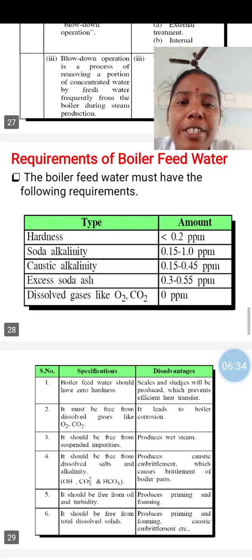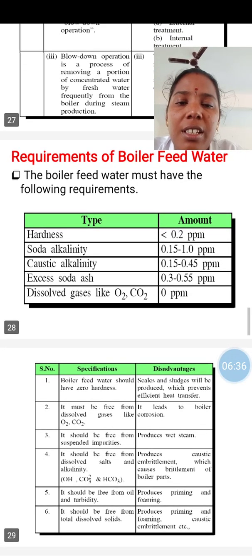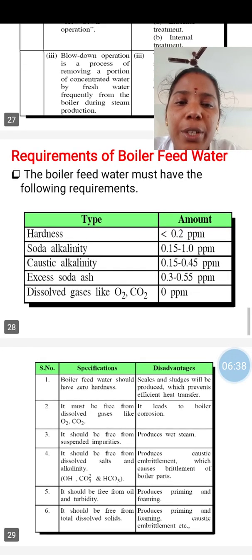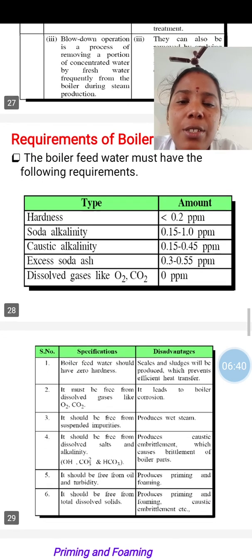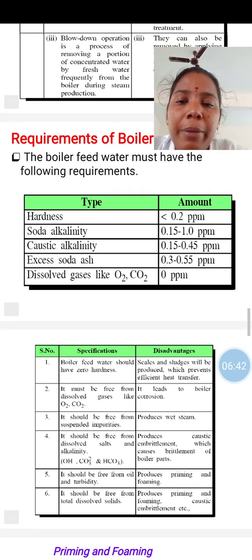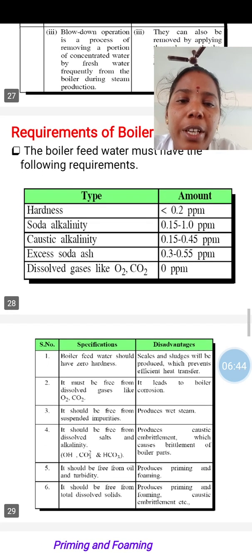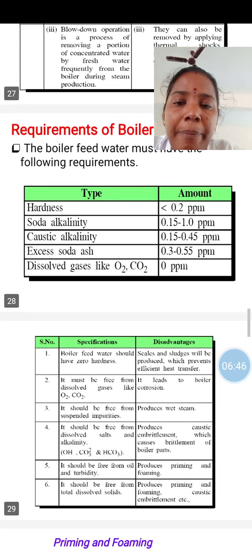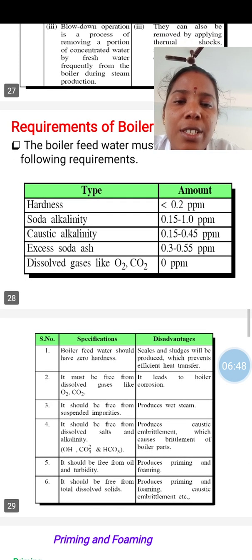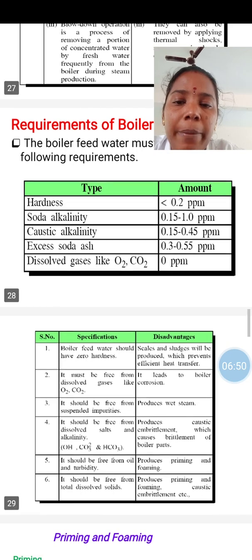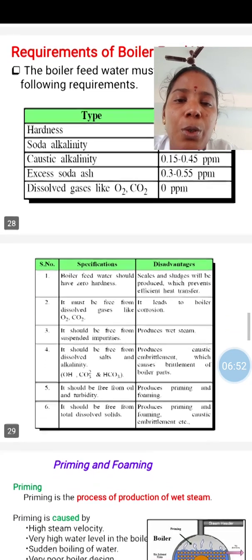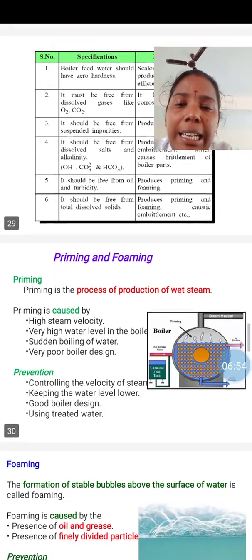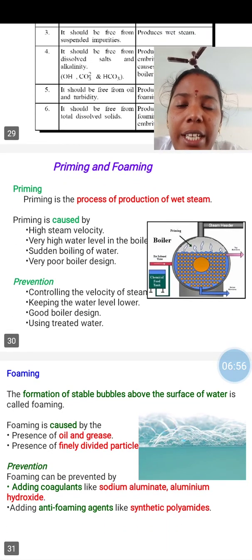And then the requirements of boiler feed water are hardness less than 0.2 ppm, soda alkalinity 0.15 to 1.0 ppm, caustic alkalinity 0.15 to 0.45 ppm and excess soda acids 0.3 to 0.55 ppm, and dissolved gases like CO2 and O2 should be nil. Then the second one is priming and foaming.